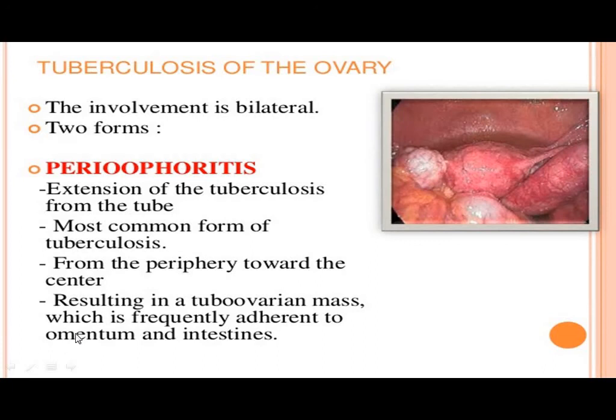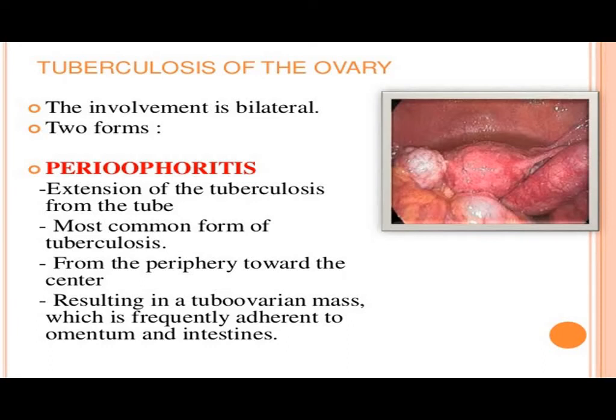Ovaries. Next, the commonly affected part is the ovaries. In about 20-30% of cases we had seen, tuberculosis affects the ovary. Ovarian tuberculosis is generally bilateral, meaning both ovaries are affected.